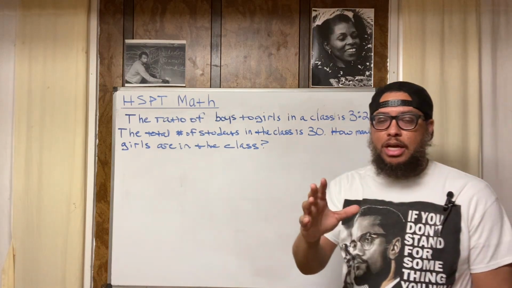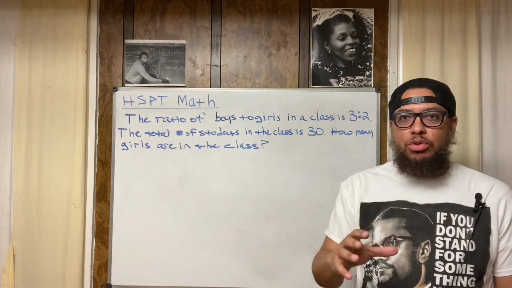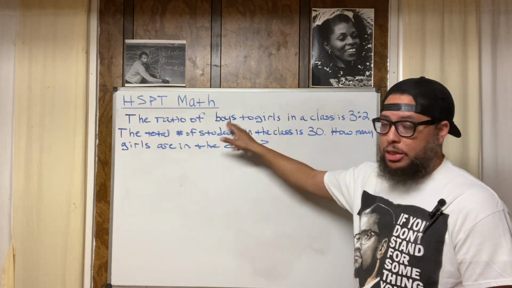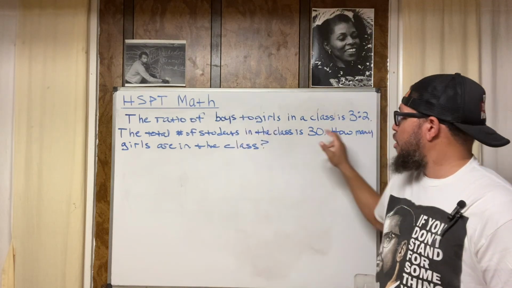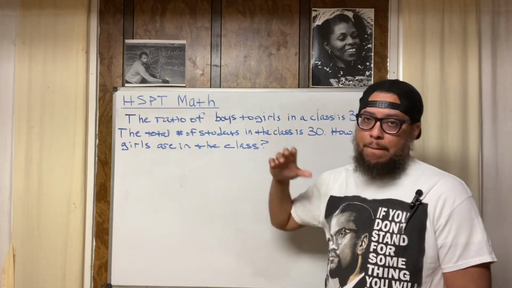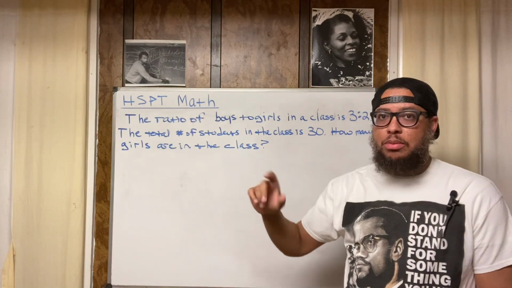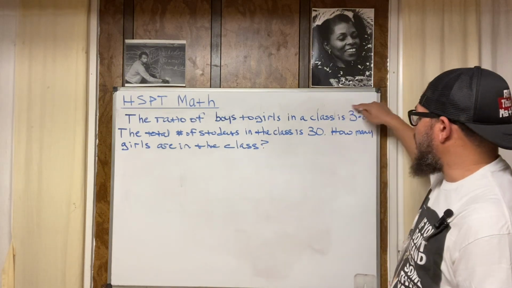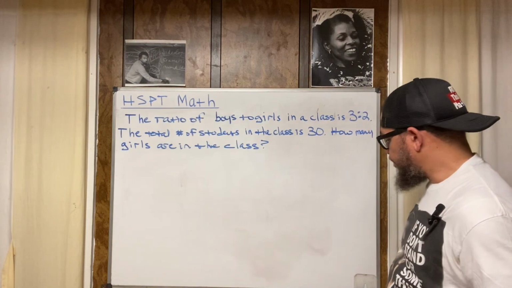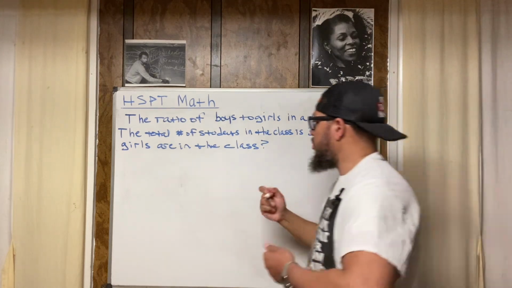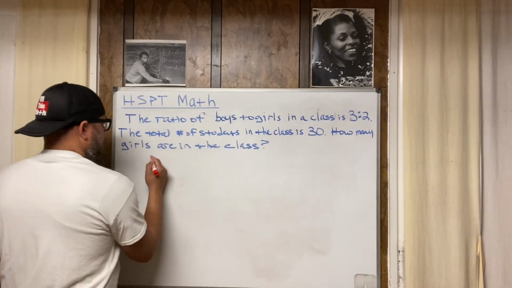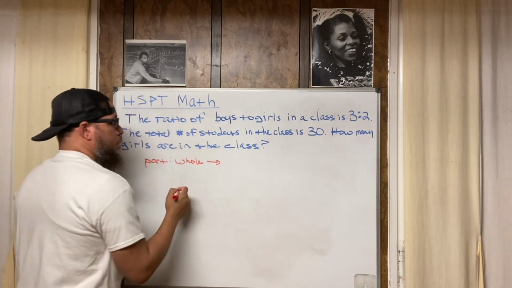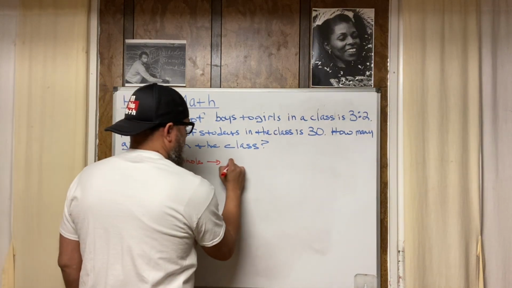Now, there are two things I want you to think of whenever you see a ratio problem. There are two ways to approach ratios. We either deal with ratios in terms of part to part, in this case boys to girls, because the order matters. Boys to girls follows the order of the numbers. That's called part to part. And then you have part to whole, or part to total. So this is a part to part ratio, 3 to 2. But if we flipped it into a part to whole, instead of 3 to 2, it would be 3 to 5.